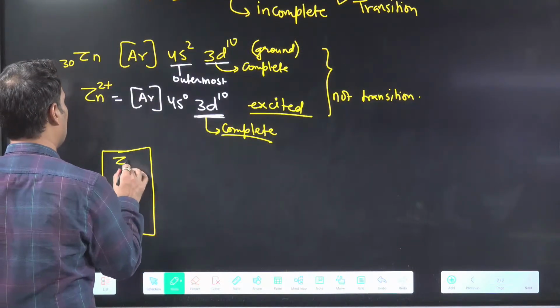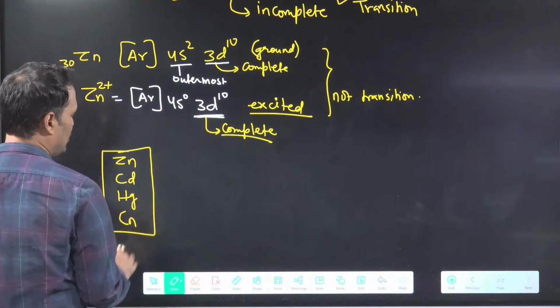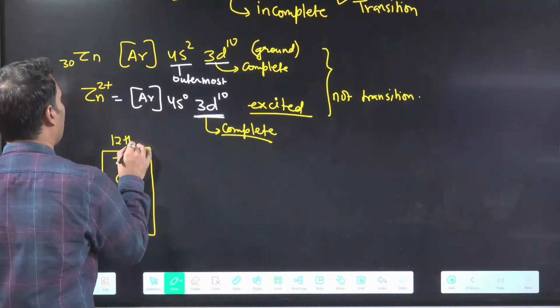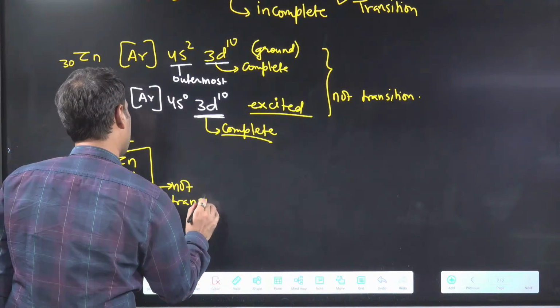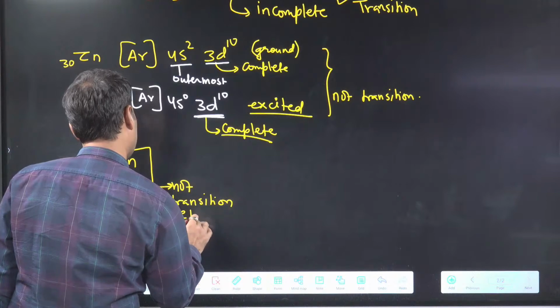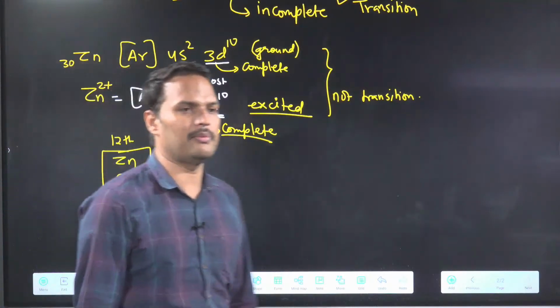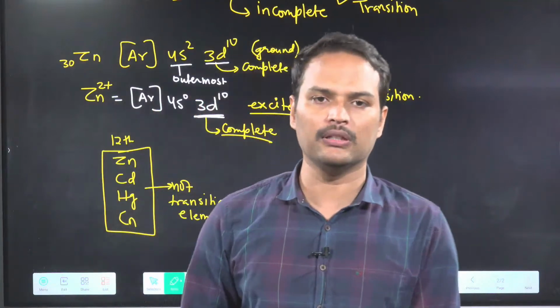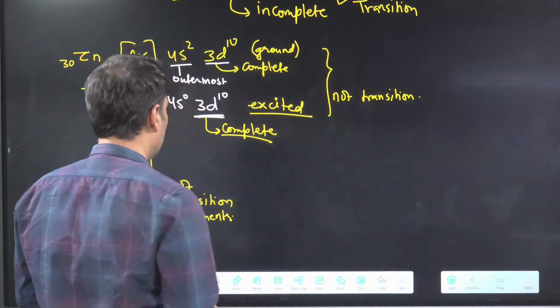call it a transition element. Zinc, cadmium, mercury, and what is there? The new one, copernicium. This is the 12th group, and they are not transition elements. Clear with this point? So the definition of transition element now becomes d block except 12. Clear with this point? So hope this is clear to everyone.